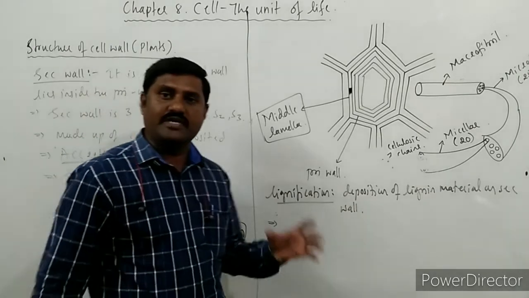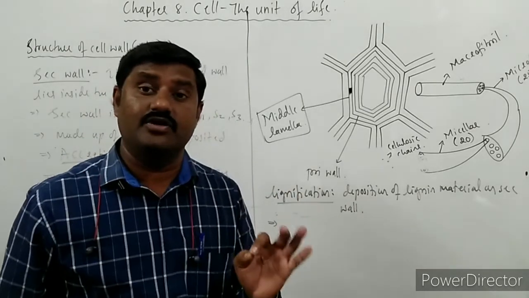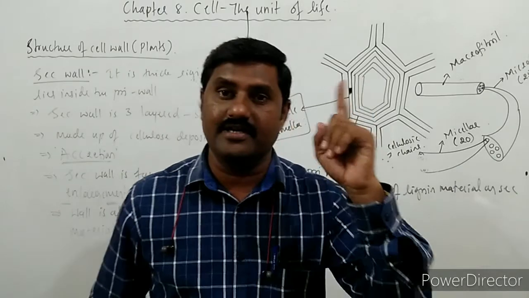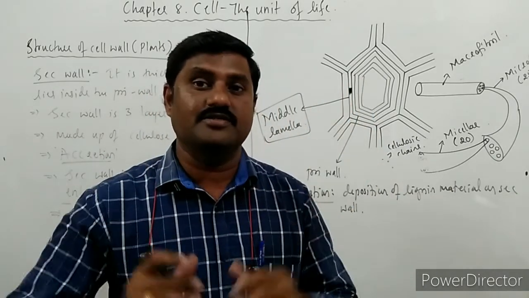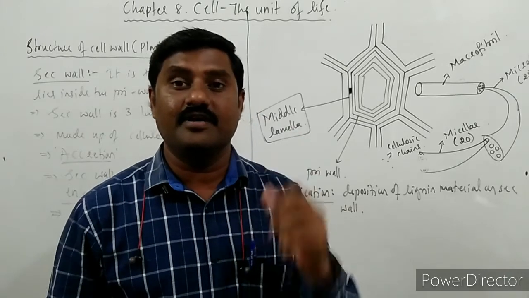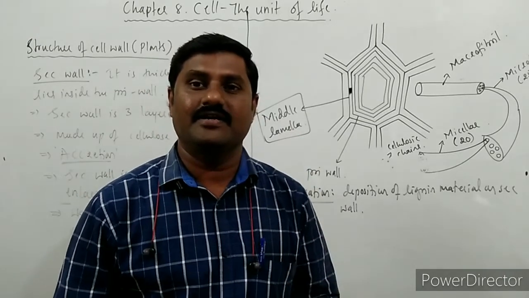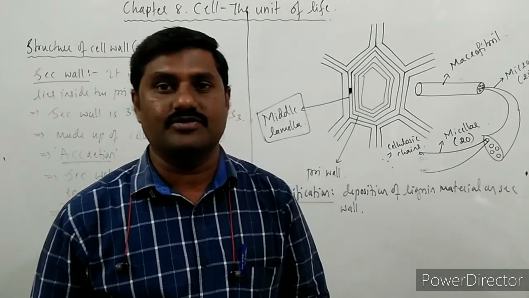Suberin is usually deposited in the endodermal cells, as we have studied in anatomy. So endodermal cells are deposited with what? The suberin material, and even the cork cells are also suberized.